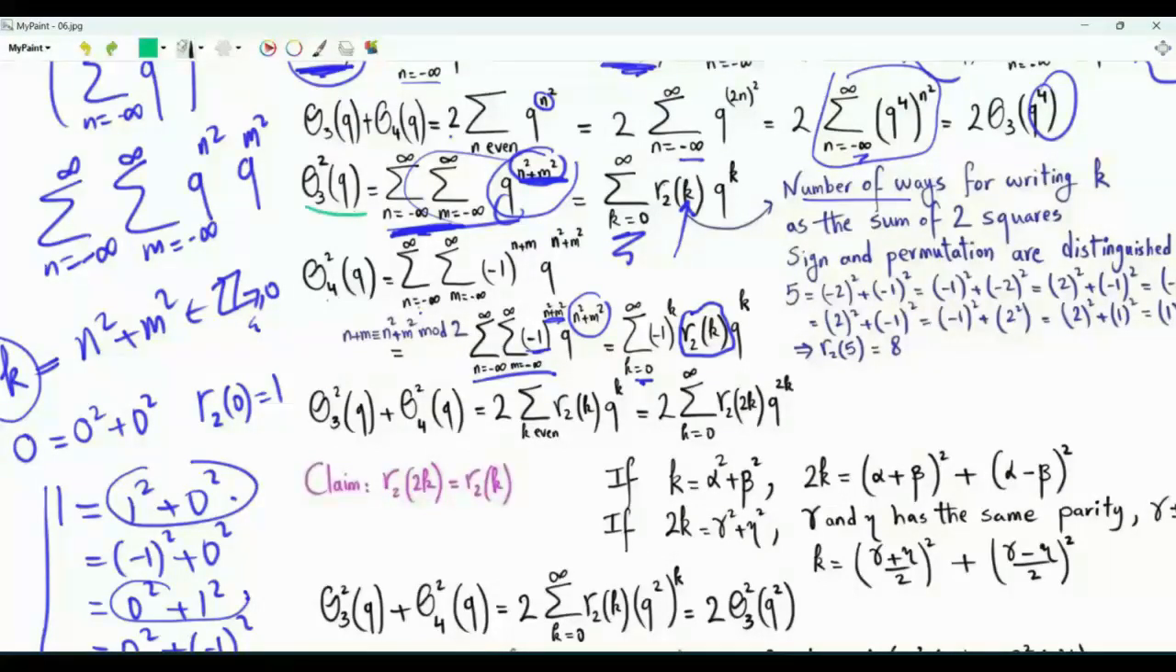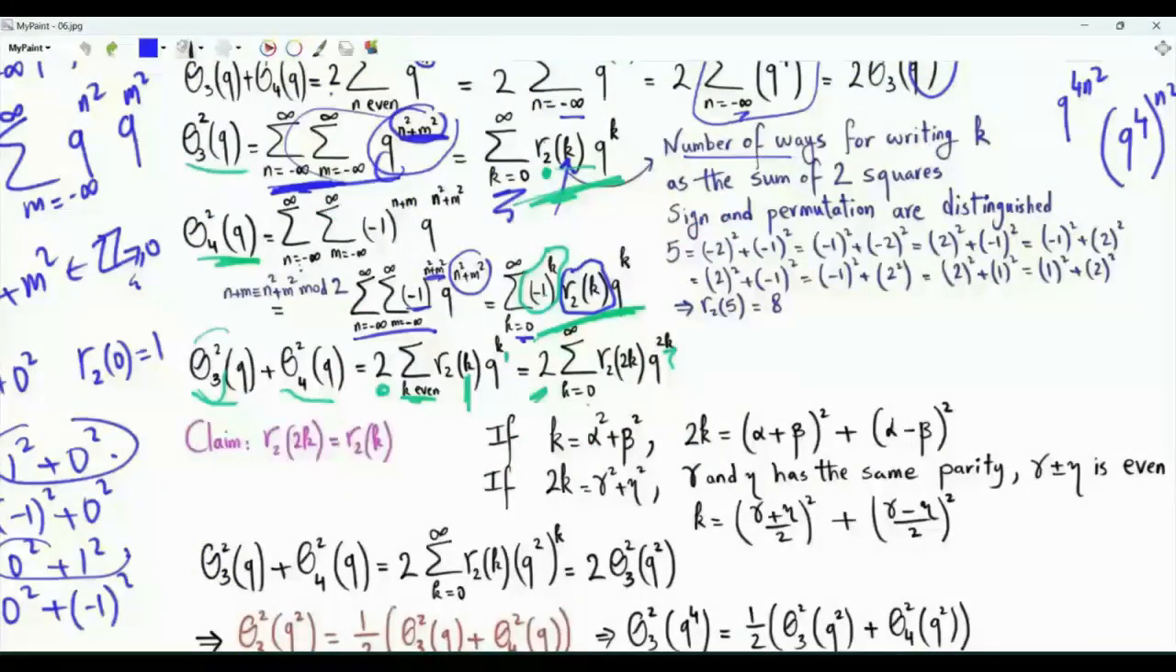If we add theta 3 squared and theta 4 squared, we have this sum and we have the exact same sum, but with this factor here. Because of this factor, the odd terms in this summation are eliminated and the even terms are multiplied by 2. Theta 3 squared plus theta 4 squared is 2 times this summation here, r2 of k times q to the power k, but k is even. We can write k from 0 to infinity and replace each k inside the sum by 2k. The sum theta 3 squared plus theta 4 squared is 2 times the summation k from 0 to infinity, r sub 2 of 2k times q to the power 2k.